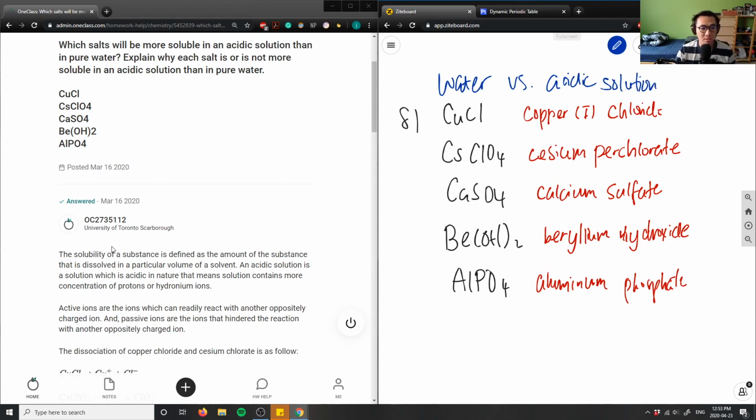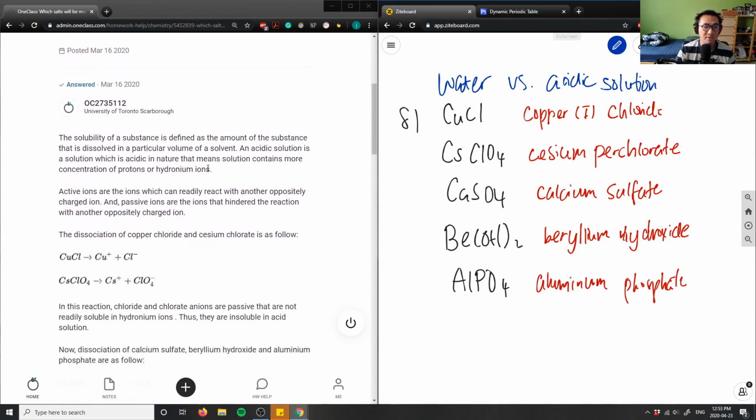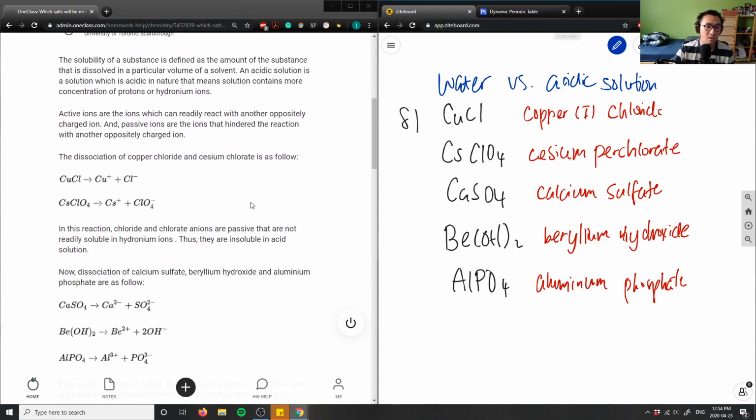It says here, the solubility of a substance is defined as the amount of substance that's dissolved in a particular volume of solvent. That's good. So we have the dissociation of copper chloride and cesium perchlorate as follows. They just broke them down into their ions, right? So we have copper and the chloride ion. We have cesium and the perchlorate ion. Calcium and the sulfate ion. We have beryllium and the hydroxide ion, and aluminum and the phosphate ion, right? And it says in this reaction, chloride and the perchlorate ions are passive, that are not readily soluble in hydronium ions. Thus, they are insoluble in acid solution.